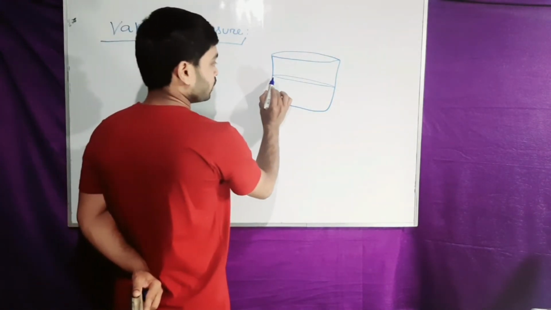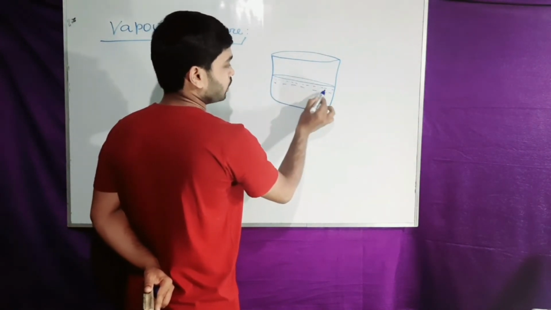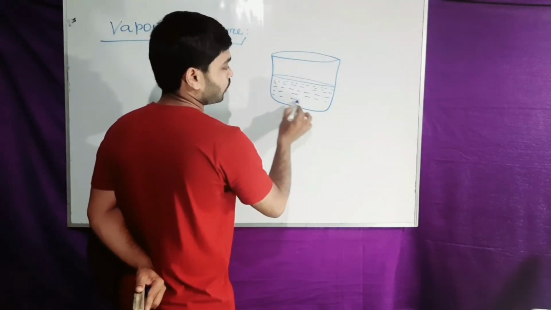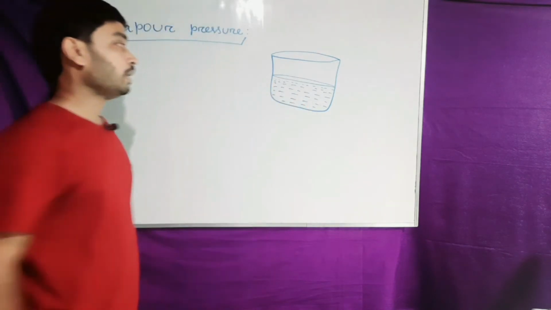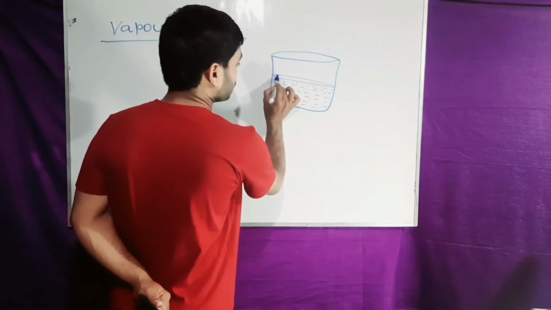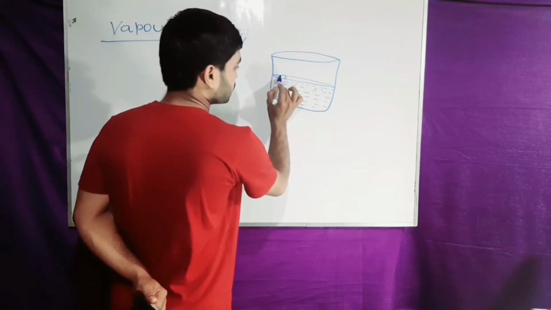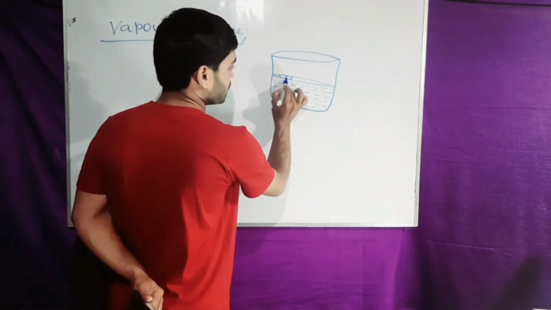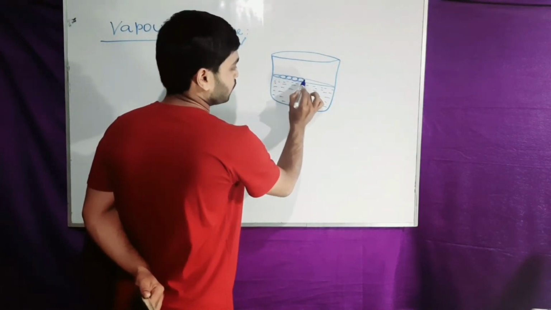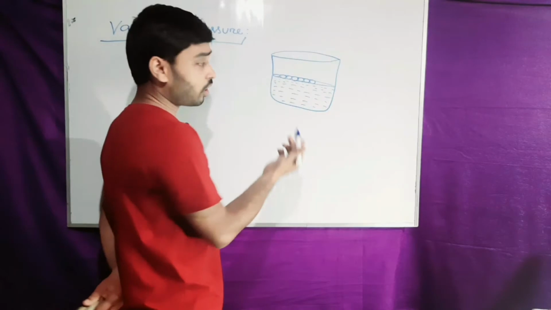Consider these are the volatile substance I have mentioned in this portion. What is a volatile substance? If it is a volatile substance, then consider these are the surface molecules present on the surface of the solution or liquid. It may be a solution or it may be a liquid.